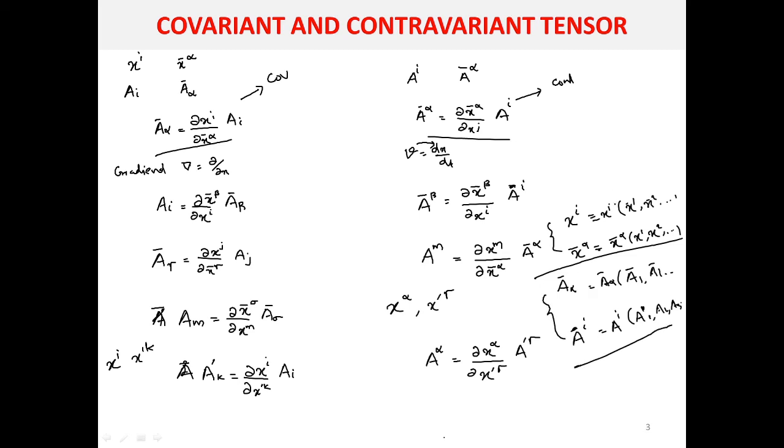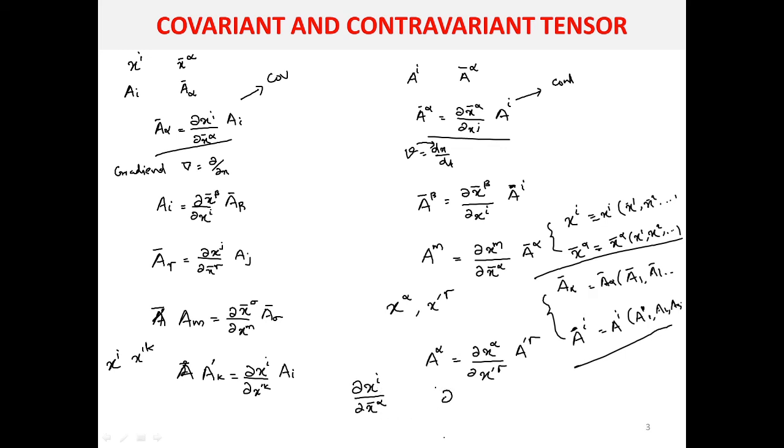quantity. So when you are considering the coordinates, barred coordinates will be a function of the unbarred coordinates, and the unbarred coordinates will be a function of the barred coordinates. But when coming to the components, the A bar components you can write as A bar 1, A bar 2, etc., and the A^i you can write as A^1, A^2, A^3, etc. So when you want to take the derivative of the unbarred coordinates, you have to first take the derivative with respect to barred coordinates. Okay. So ∂x^i/∂x̄^α.